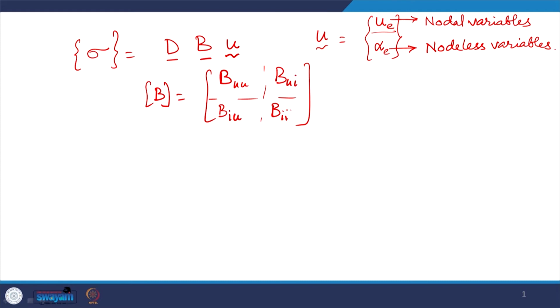B_II is the term that corresponds to the nodeless variables.